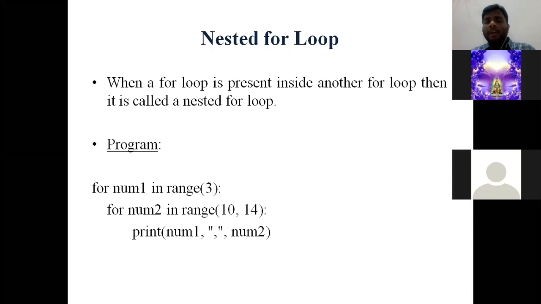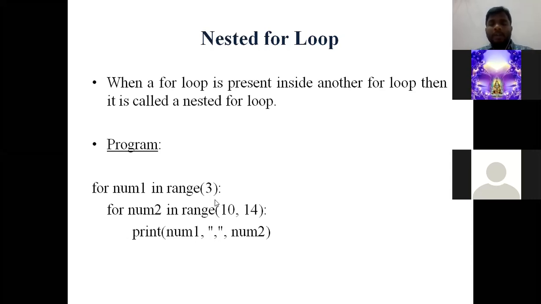Okay. After 13, next again it goes to the outer for loop. Going again to the upper for loop, since 0 is finished, consider 1. 1, 10, 1, 11, 1, 12, 1, 13. Okay. Next again from here it goes to the upper for loop, and the next value is 2. So 2, 10, 2, 11, 2, 12, 2, 13. This will be the output of this particular program.